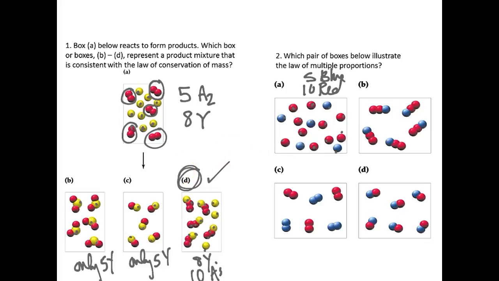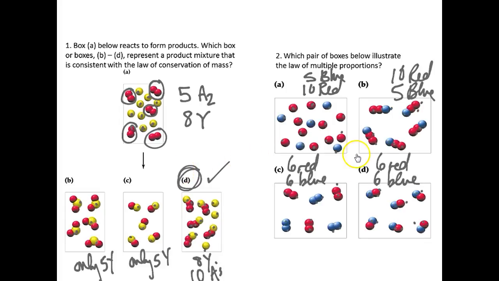And then we're going to look at box B. If we do the same thing for B and C and D, we have 10 reds and 5 blues. And down here we have 6 reds, 6 blues, 6 reds, 6 blues.